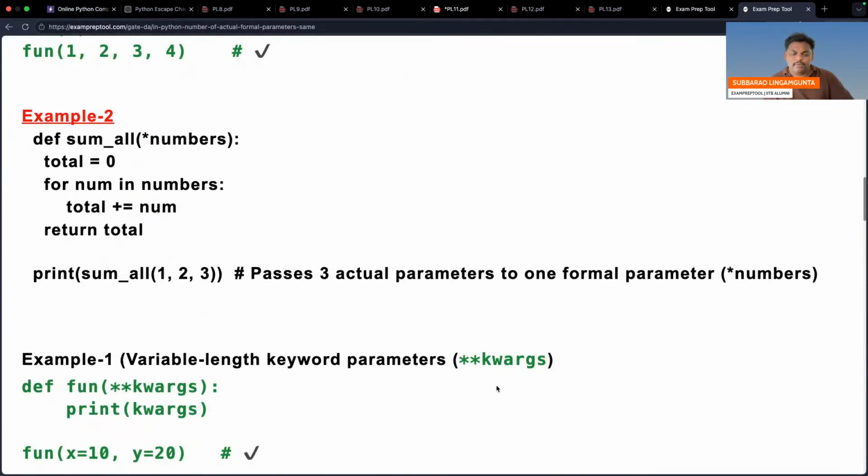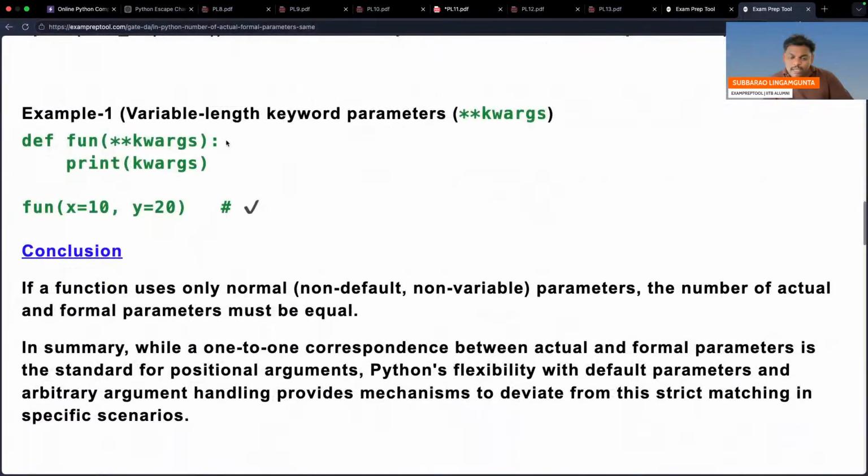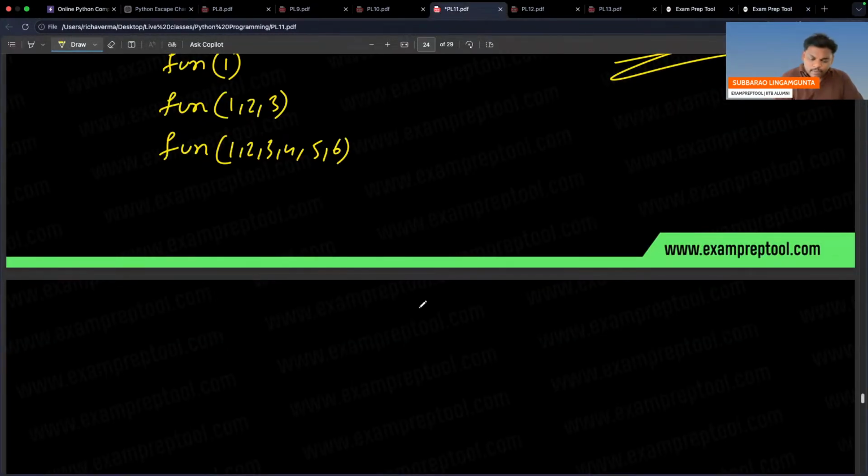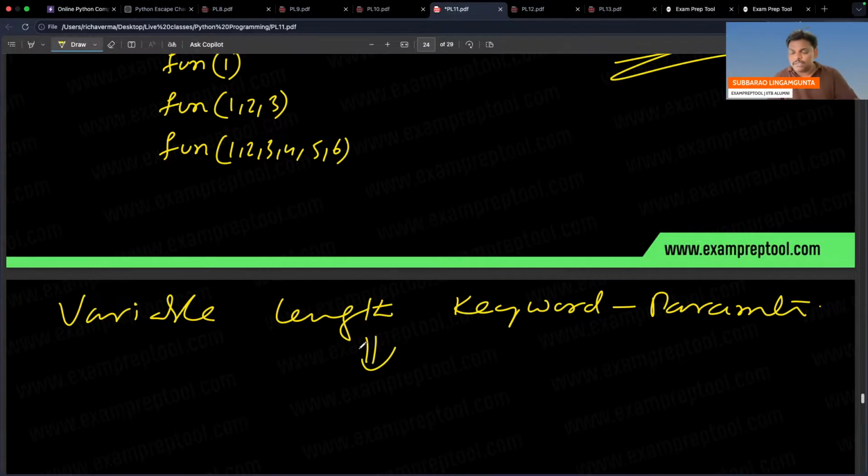See the example. This is the one way we have already done. See this one: variable length keyword parameters. Let me write the name. Variable length keyword parameters. This is also one more story in the parameter passing technique.